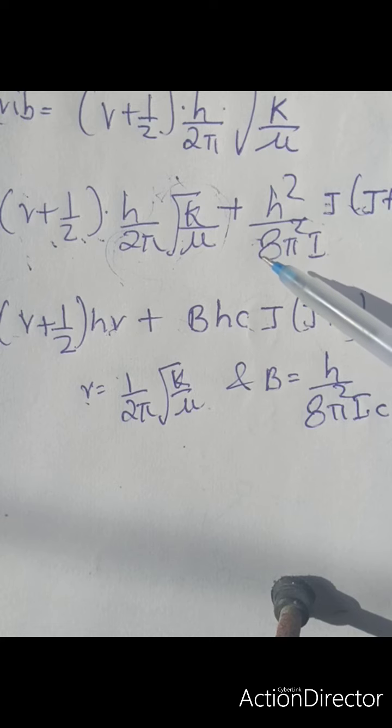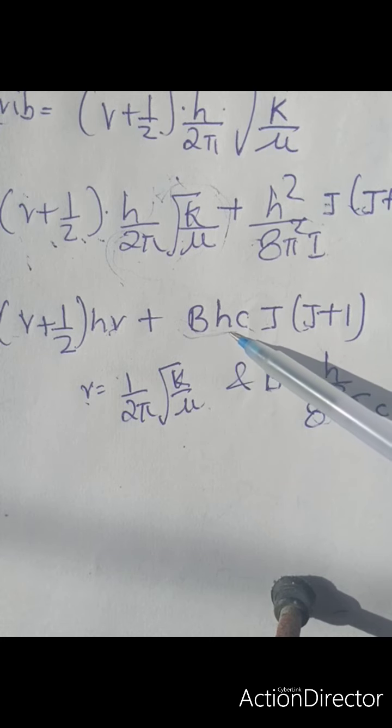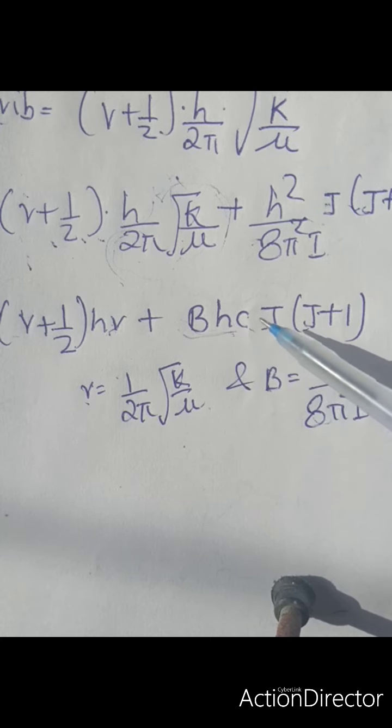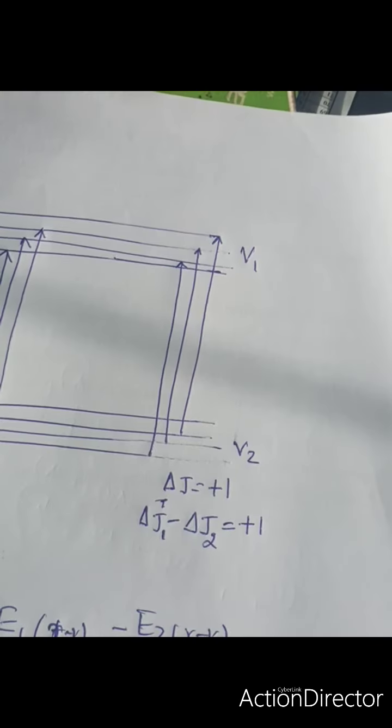Similarly, h upon 8 pi square I c is B, the rotational constant. So here I am writing B h c J into J plus 1. Now we will consider that the vibrational and rotational energies are changing simultaneously, and let us say that a transition is taking place from a lower vibrational level V2 to a higher V1.